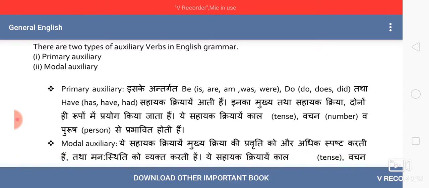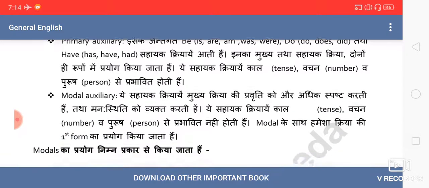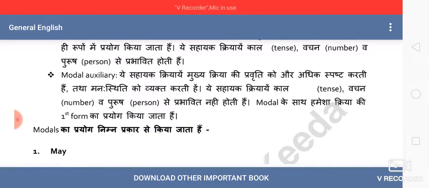The main task of these auxiliaries is to help the main verb or to express its tense, its number or its person. That is why we call them helping verbs or auxiliary verbs or linking verbs. Now come to the second category. We are going to work on modal auxiliary in detail.